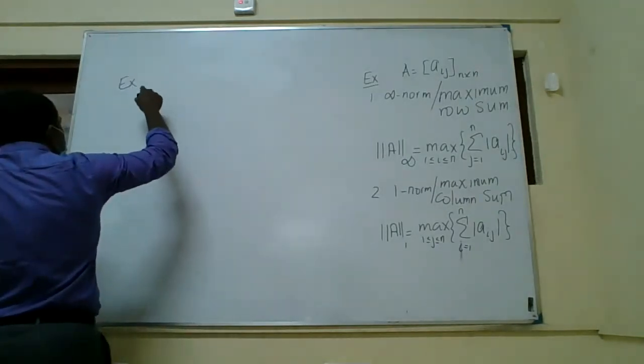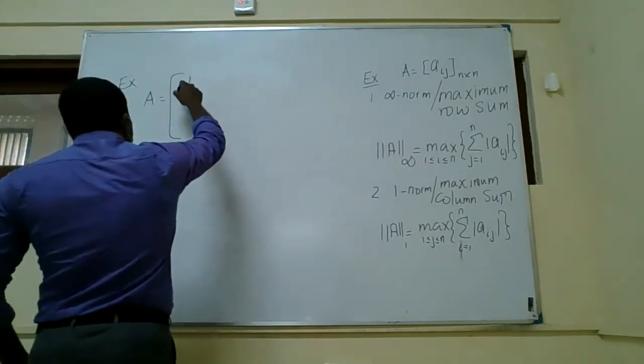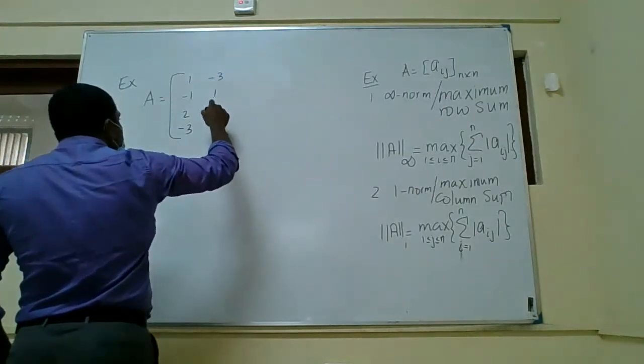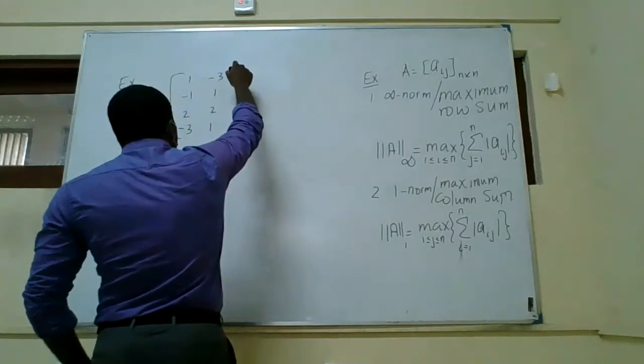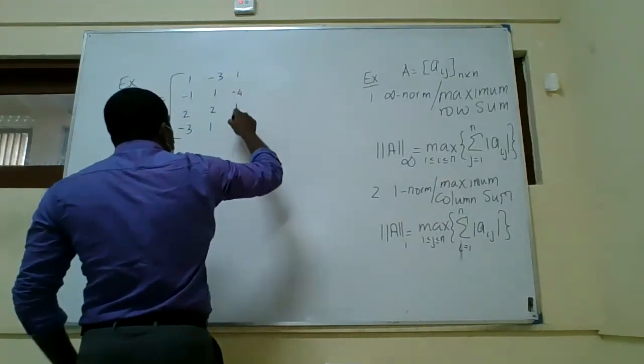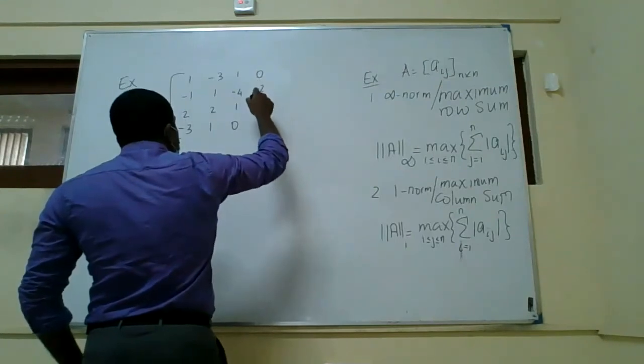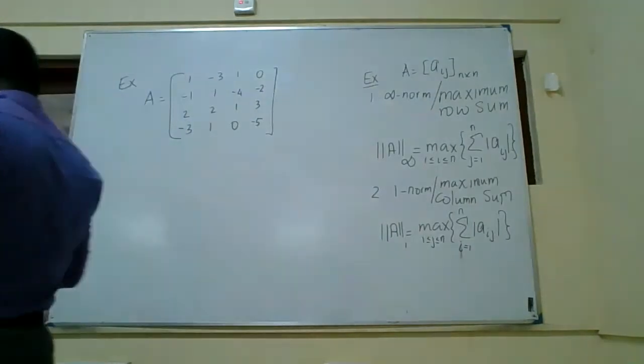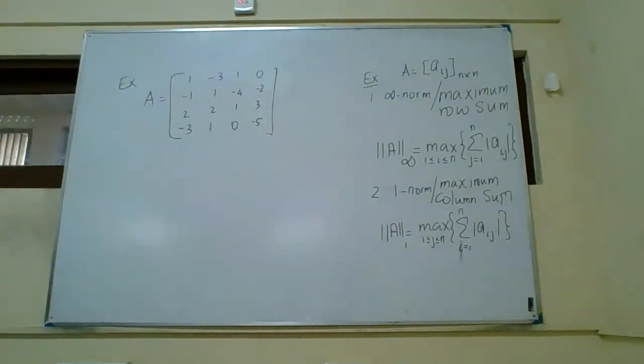Example: A equals the matrix with rows 1, minus 1, 2, minus 3; minus 3, 1, 2, 1; 1, minus 4, 1, 0; 0, minus 2, 3, minus 5. So we have a 4 cross 4 matrix. It is not necessarily square, but I made it square so that it's easy, because in this course you always have square matrices. Even if it is not a square matrix, you can always compute it.